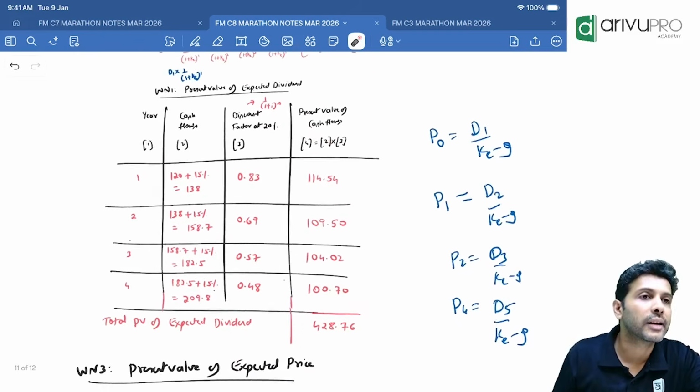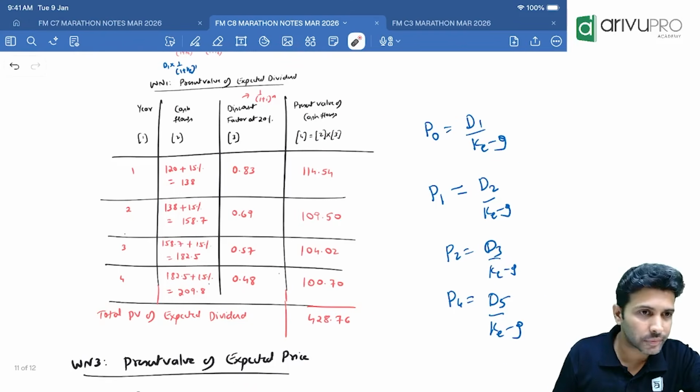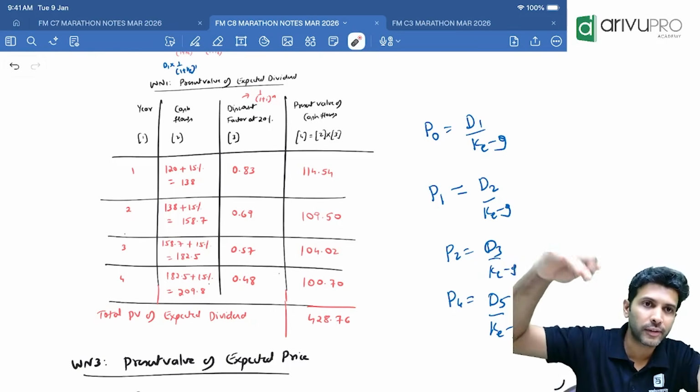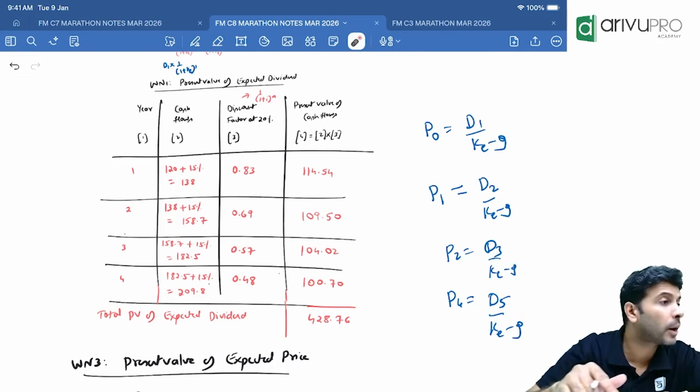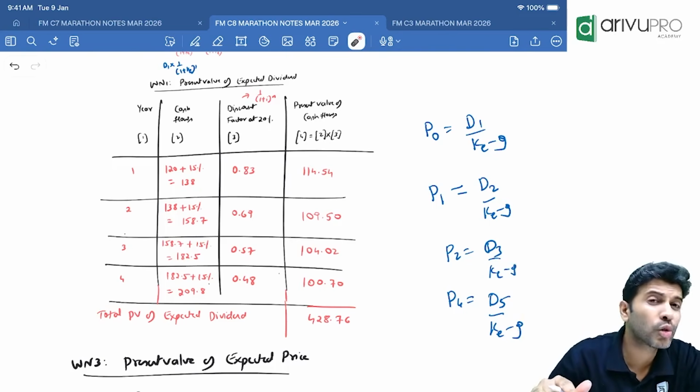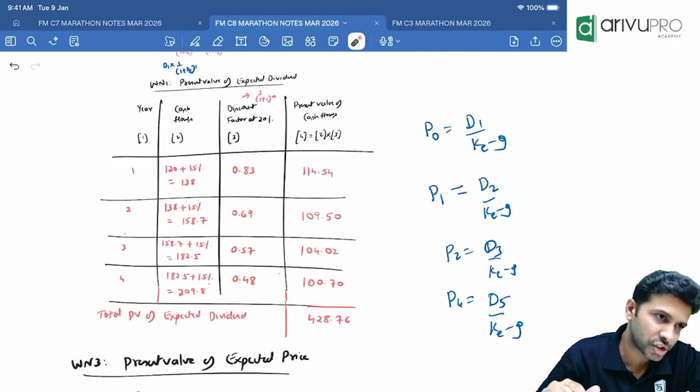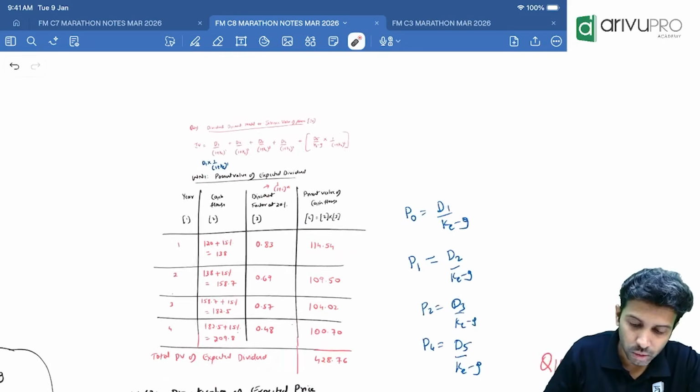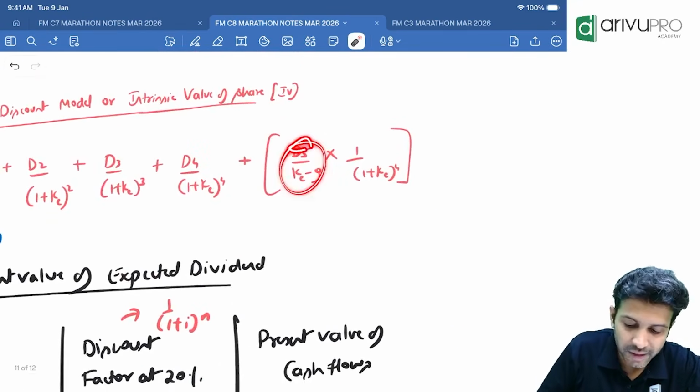Next, what did we calculate? Price of the share. Which year? 4th year. Why 4th year? Because after the 4th year, was growth definite or infinite? Infinite. So we stopped our calculation at the 4th year. How do you find the 4th year price? If you're confused, go for Gordon's model. P0 is equal to D1 divided by K minus G. Similarly, P4 is equal to D5 divided by K minus G.